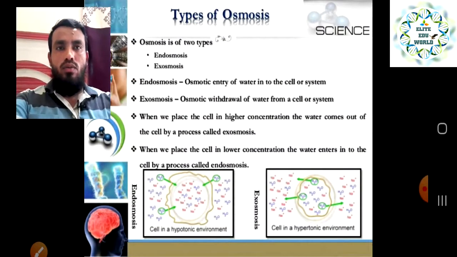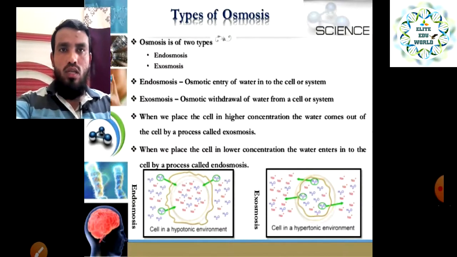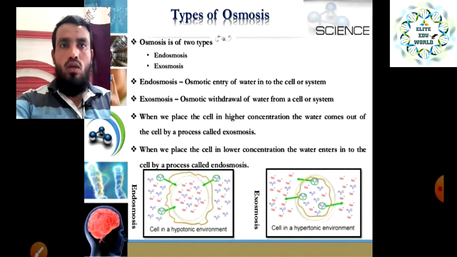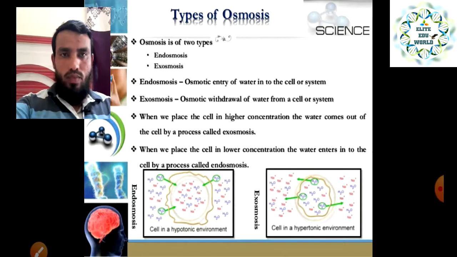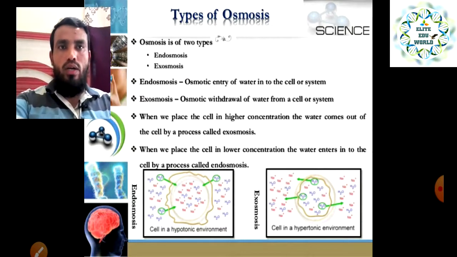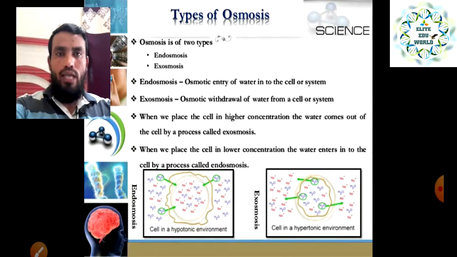Now we will see what is osmosis. There are some types of osmosis, like endosmosis and exosmosis. Endosmosis means osmotic entry of water into the cell or system, meaning the water will enter into the cell, and that is called endosmosis. And exosmosis is the osmotic withdrawal of water from the cell or system. Exo means removing of water from the cell, and that is why it is given the name exosmosis.